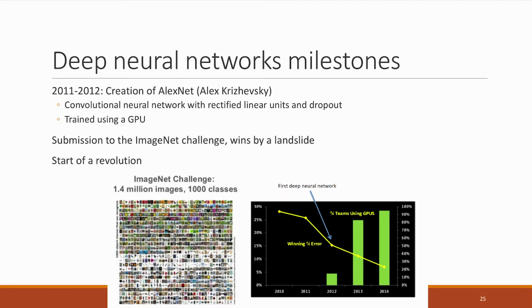One of the most important milestones in the history of deep learning was the creation of AlexNet by Alex Krizhevsky, which was a convolutional neural network with rectified linear units and dropout, which is a regularization technique, and it was trained using GPUs, graphical processing units, which made training much, much faster, and they won the ImageNet competition challenge, which is the most important competition for image classification, by a landslide. So this was the start of a revolution. And since then, all you could hear about in computer vision is deep learning.